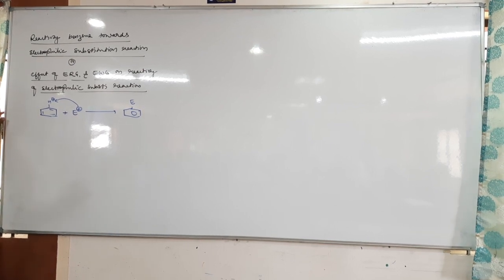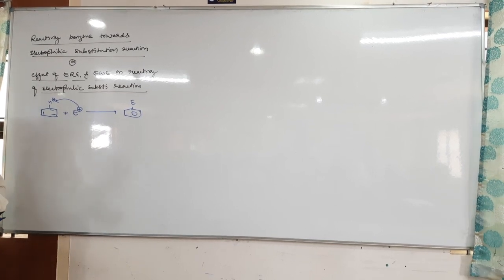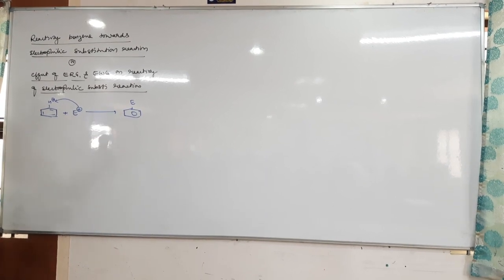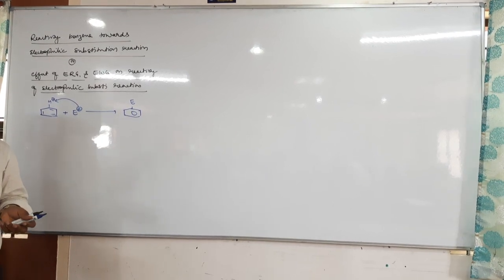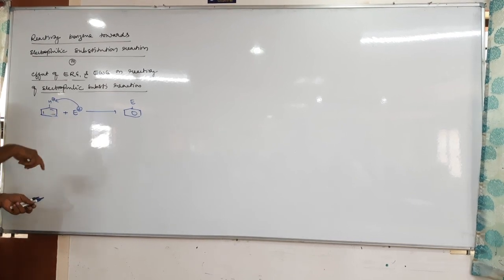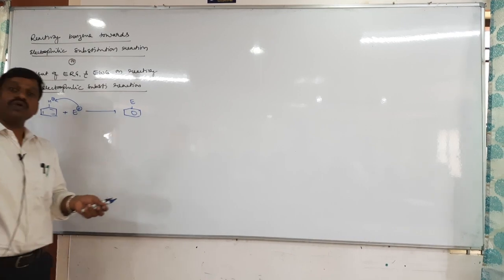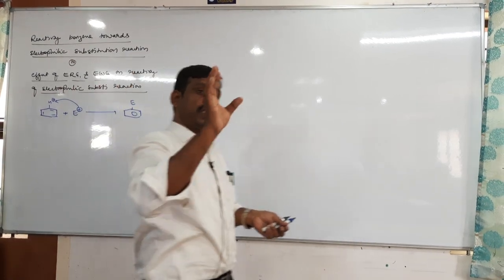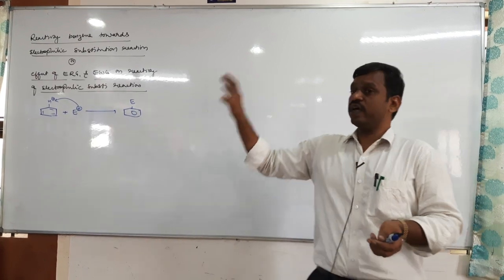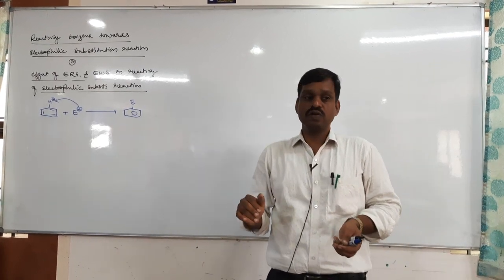Now question is, in this electrophilic substitution reaction, the electrophile attacks the benzene ring. So this benzene ring must be what? Nucleophile. So what is the criteria for the electrophile to attack? Electrophile can attack the benzene ring carbon where electron density is more.